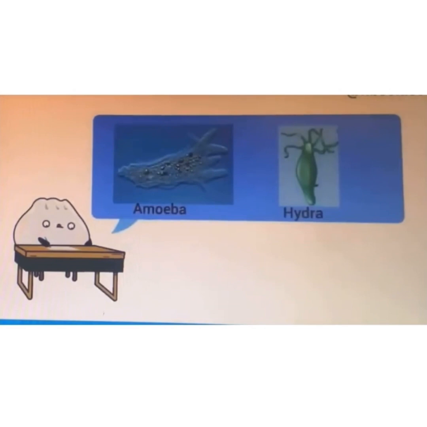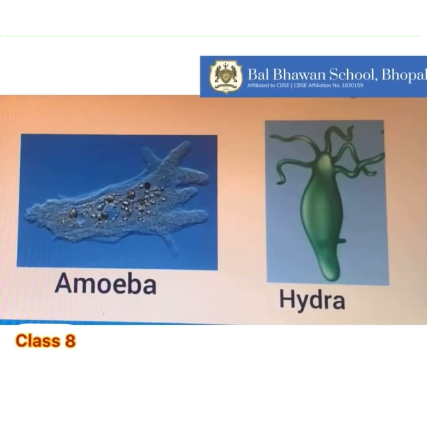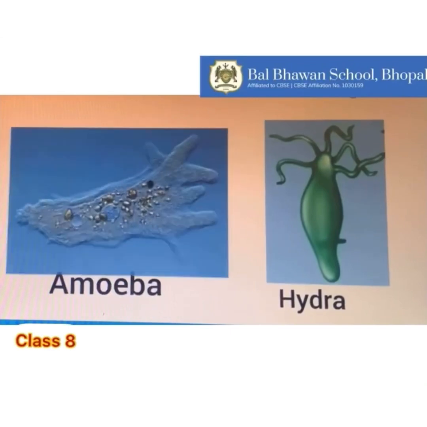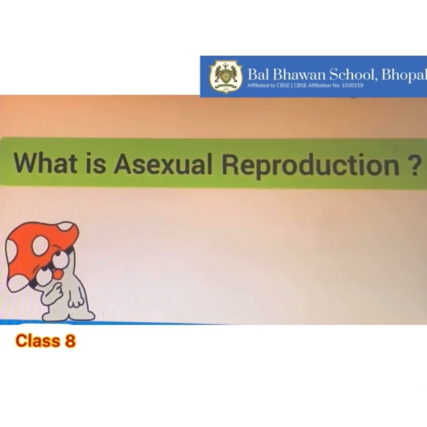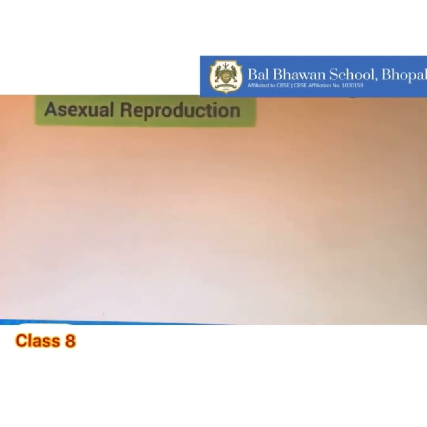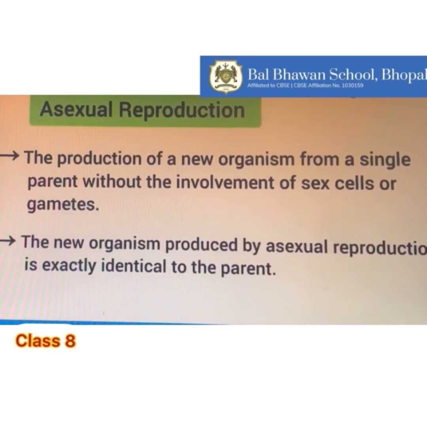Now we'll study about reproduction in very small animals like amoeba and hydra. Amoeba and hydra are tiny animals. They reproduce through asexual reproduction. Now, do you know what asexual reproduction is? Asexual reproduction is the production of a new organism from a single parent without the involvement of sex cells or gametes. The new organism produced by asexual reproduction is exactly identical to the parent.